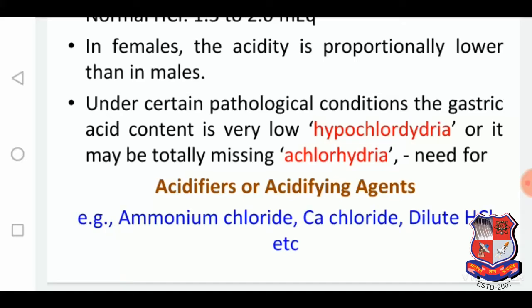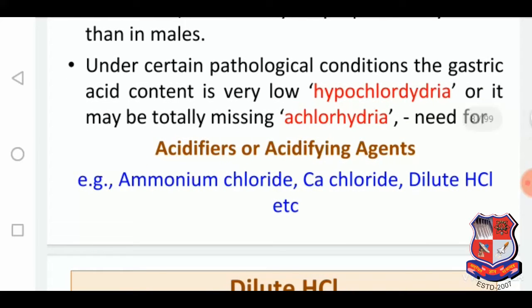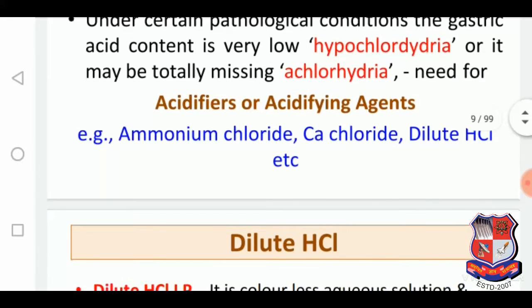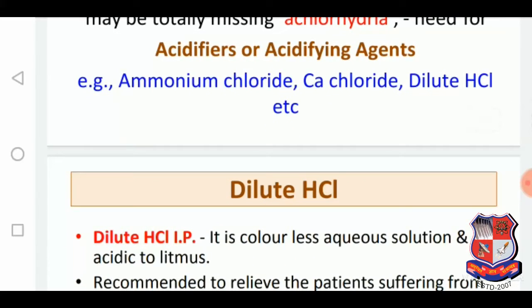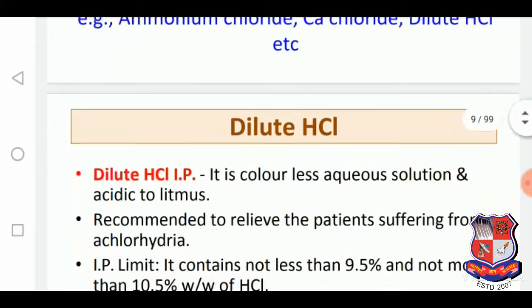Under certain pathological condition, the gastric acid content is very low, which is commonly referred to as hypochlorhydria, or it may be totally missing. That is achlorhydria. Achlorhydria means the missing of the concentration of the HCl. And in that condition, we require acidifier or acidifying agent. For example, ammonium chloride, calcium chloride, dilute HCl, etc.